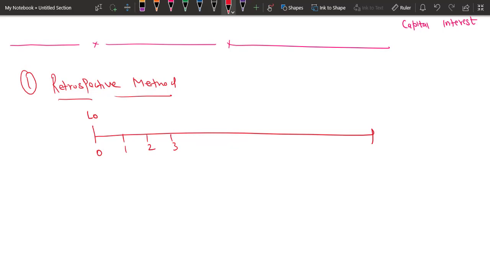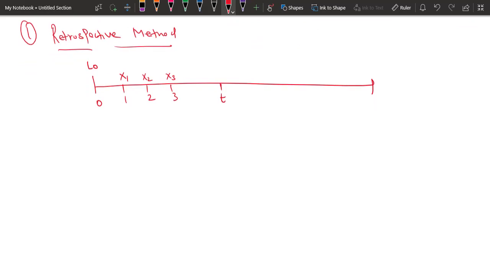And let's say we have a general time t in between, and we have a payment of x1 here, x2 here, x3 here. I'm writing them as x1, x2 and x3, but they are all equal to x if we talk about the level payments. And similarly here it will be t plus 1, t plus 2, and this will continue till n. This n represents the tenure of the loan.